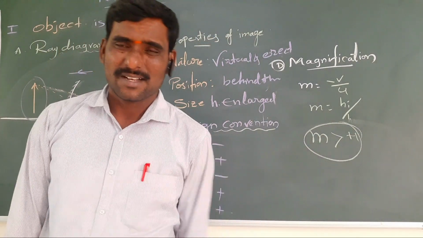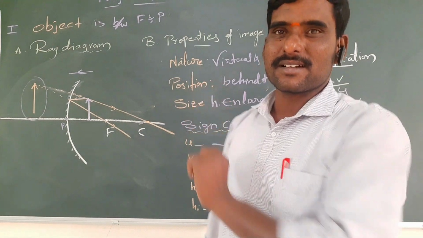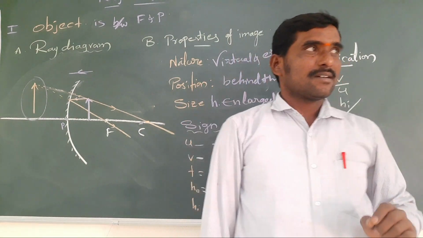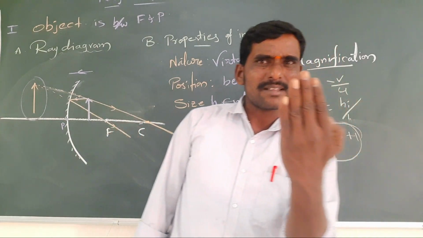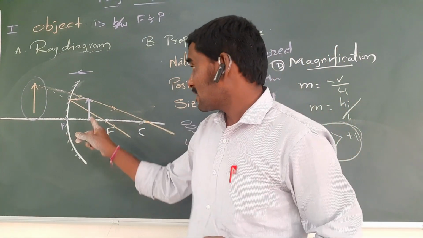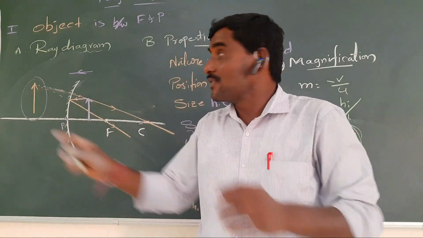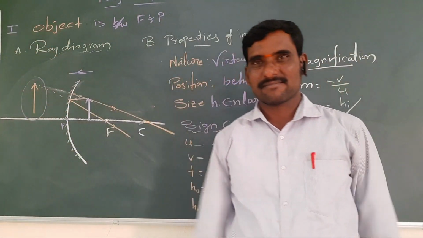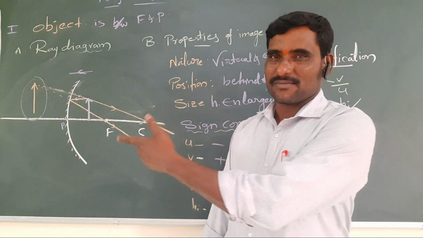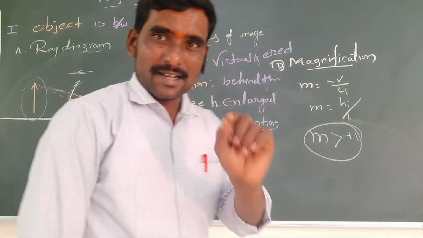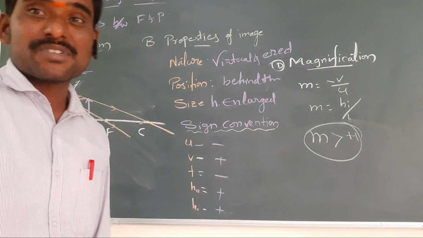M greater than +1. This position is very important for the use of ENT doctors, even beauty parlors, and also shaving mirrors. This one only. When you take the mirror very close, if your face is here between F and P, you will appear big like this. I will show that in the second part of the reflection, where we will see the actual mirrors. So these are the ray diagrams of the concave mirror.